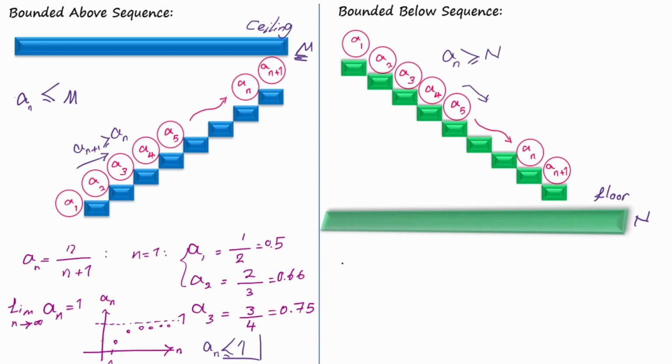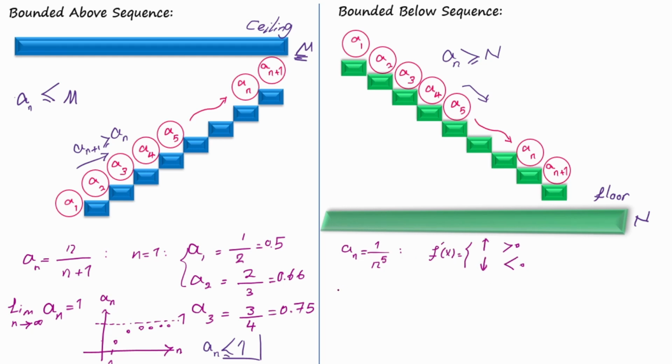For a bounded below sequence, let's define another example, which is a sub n equal to 1 over n to the power of 5. Let's first determine whether the sequence is monotonically increasing or decreasing. We have learned from our previous video that if we take the derivative of a function and this derivative is greater than 0, then we have an increasing function. If the derivative is less than 0, it's a decreasing function.